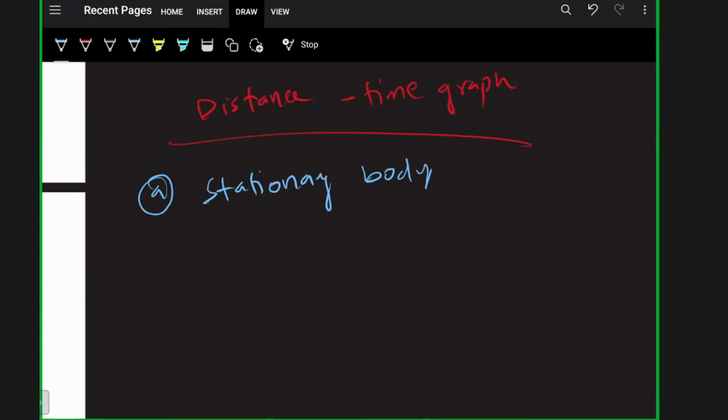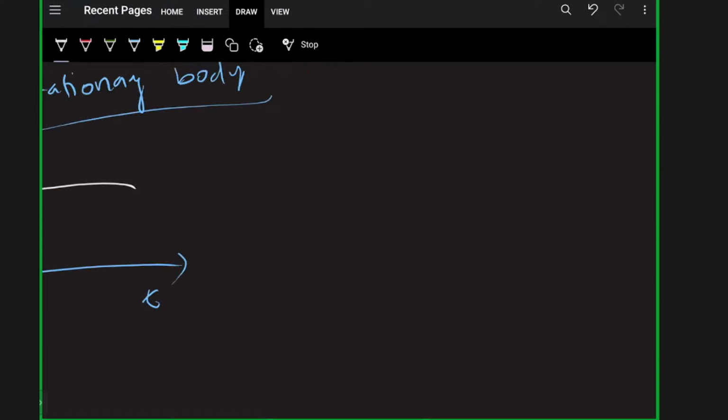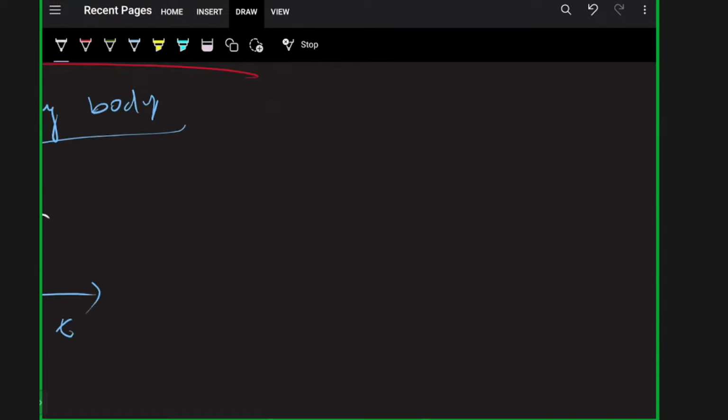For a stationary body, the distance-time graph: this is the distance d, I'm taking d, and here is t. A stationary body means it is not moving, so its distance should be constant. So this will be the graph. Okay, clear? Yes.